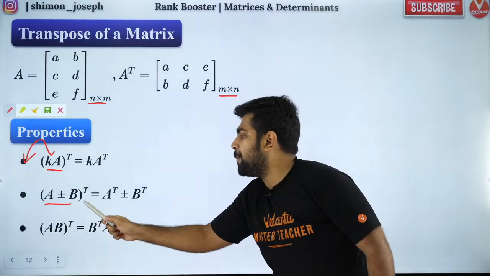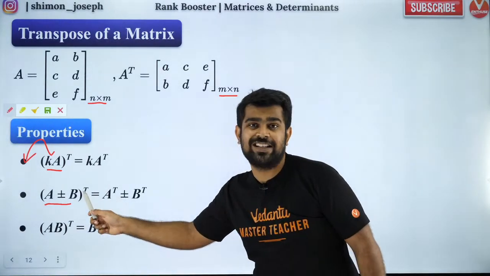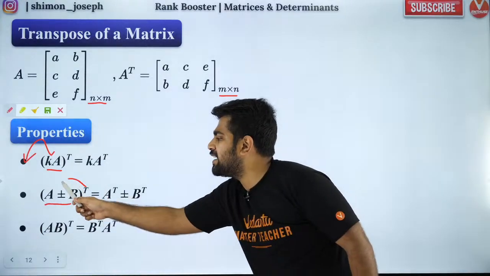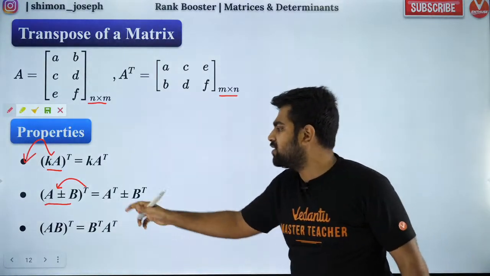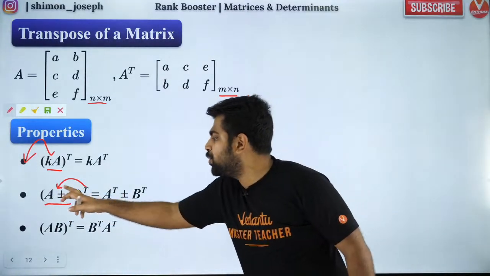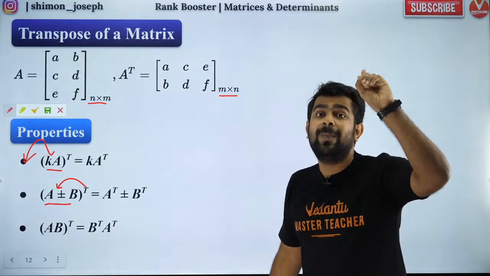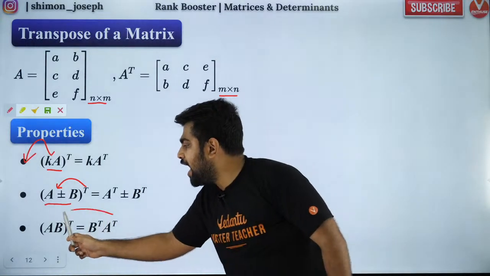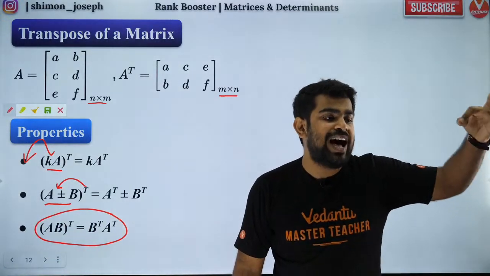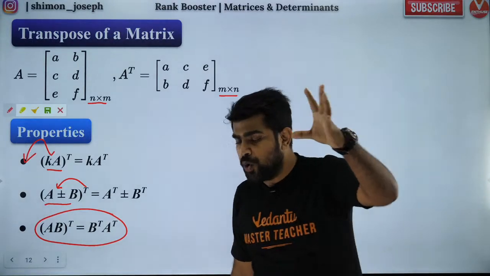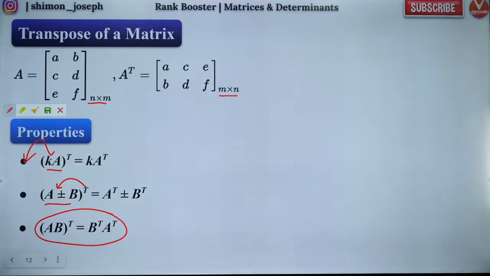Whenever you have addition or subtraction raised to the whole transpose, then you can distribute the transpose to A and B normally, very easily. Just transpose will come down. It will come to A, it will come to B directly, no change. But when you have multiplication, you will have reversal law. Are you all clear with that?